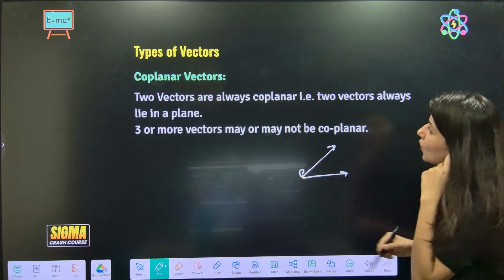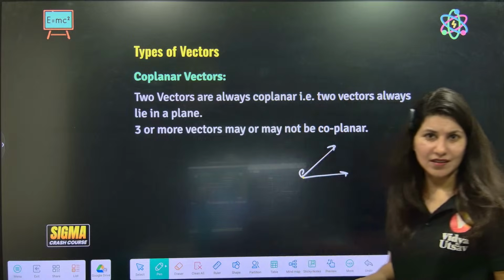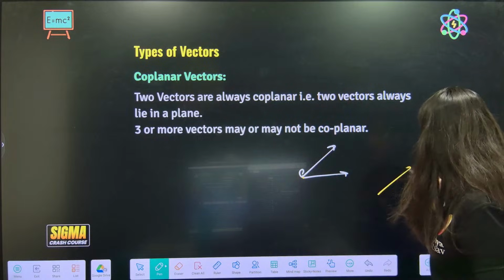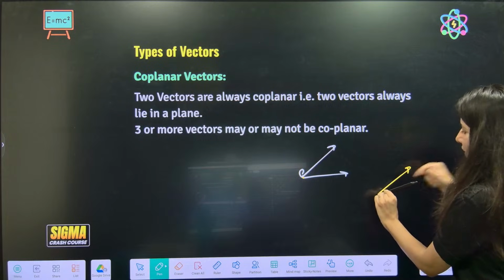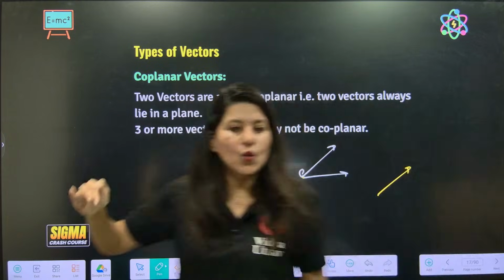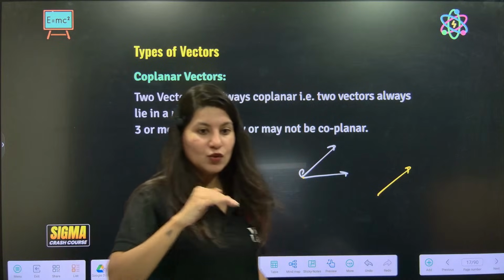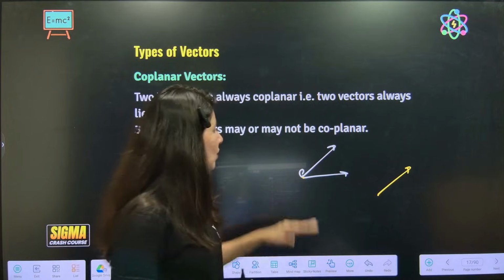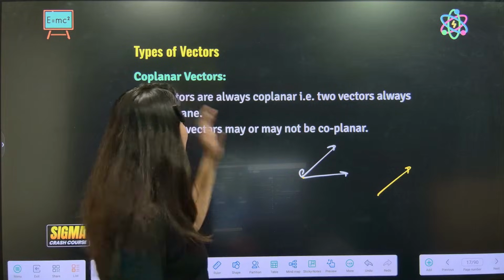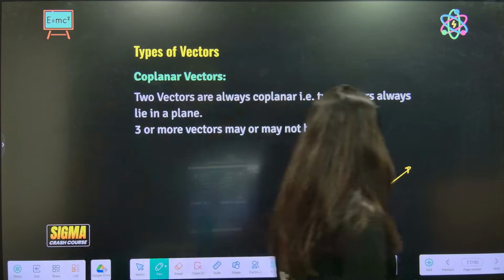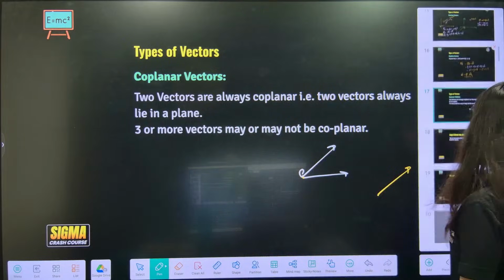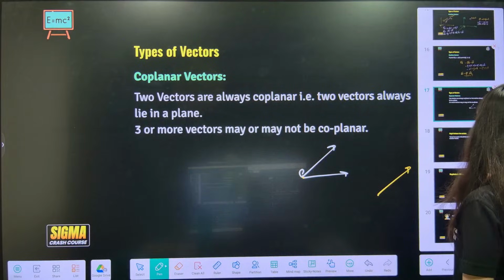Okay. So two vectors are always coplanar, right? Because any two vectors can create their own plane. So two vectors are always coplanar. Three or more vectors may or may not be coplanar.